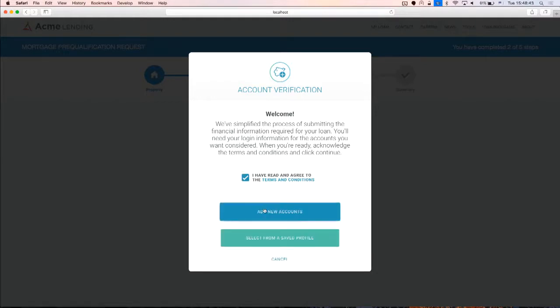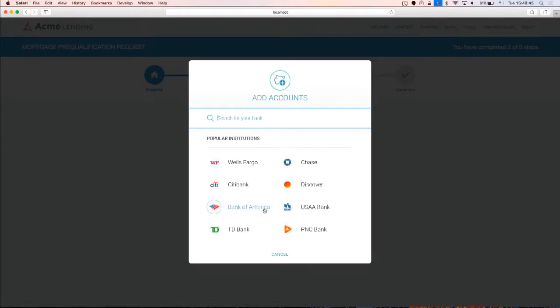So I'll go ahead and do that and go on to the next screen where they can search for their actual institution. Again, for the sake of our demo, we'll go ahead and use our FinBank Profiles bank. This is basically a testing bank that we use and offer for developers as well to be able to test in a complete end-to-end way the add account process and the actual generation of the verification of income and verification of assets reports.